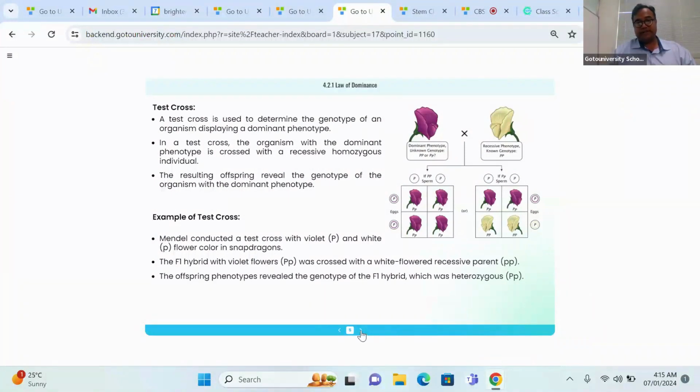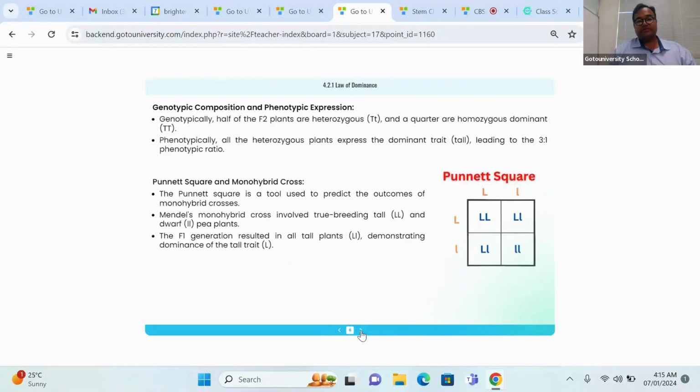Test cross we explained. Now we are entering into the Punnett square. This is the Punnett square. This Punnett square is also called a checkerboard. Again I am repeating, this Punnett square is also called a checkerboard. In this Punnett square or checkerboard, capital L and capital L we are bringing here, and then capital L and small l we are bringing here, right? So from this information, what are you understanding?